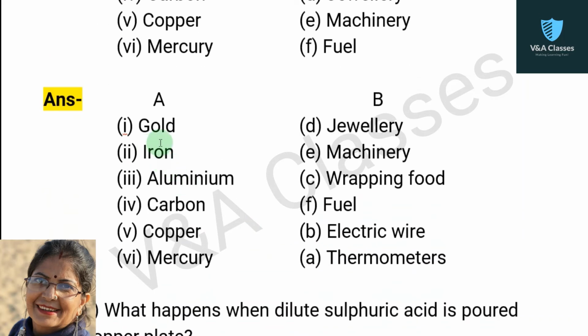So for gold, answer will be jewelry. For iron, answer will be machinery. For aluminium, answer will be wrapping food. For carbon, answer will be fuel. For copper, answer will be electric wire. For mercury, answer will be thermometers.